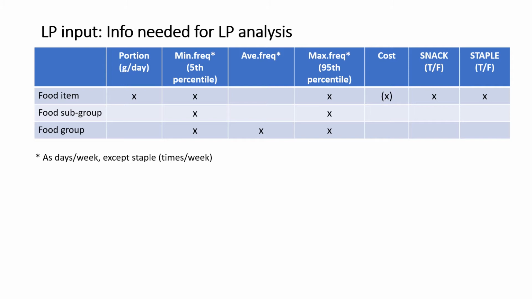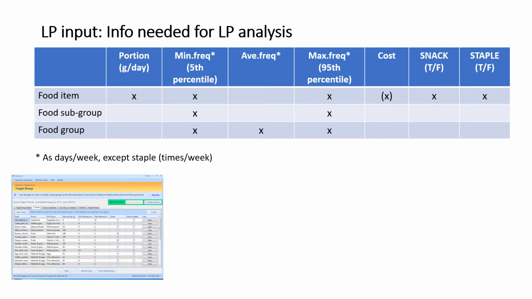Cassava can be both staple and snack. And fruit is only snack but not staple. And a protein food in most cases is neither snack nor staple. And for the food subgroup and the food groups, you will need the minimum and maximum frequency per week. Plus, for the food groups, you also will need the average frequency of consumption per week, which will set the basis of FP, or food pattern diet, in the two best diets.